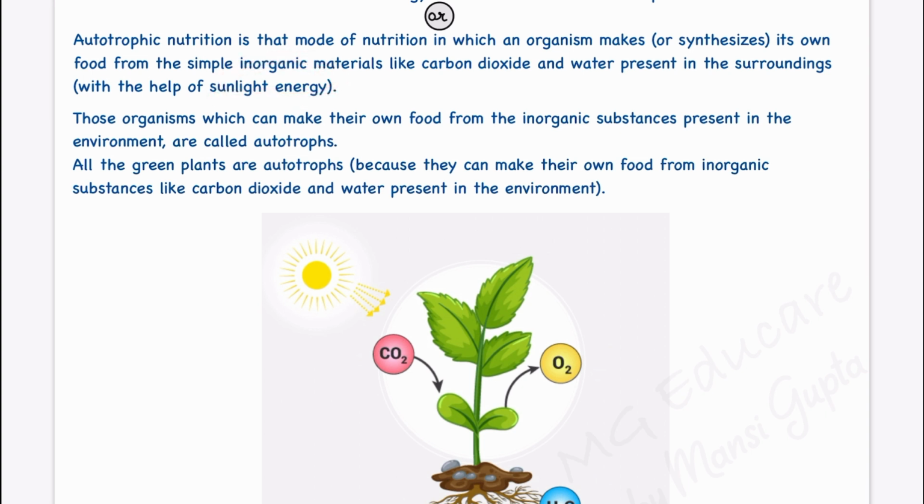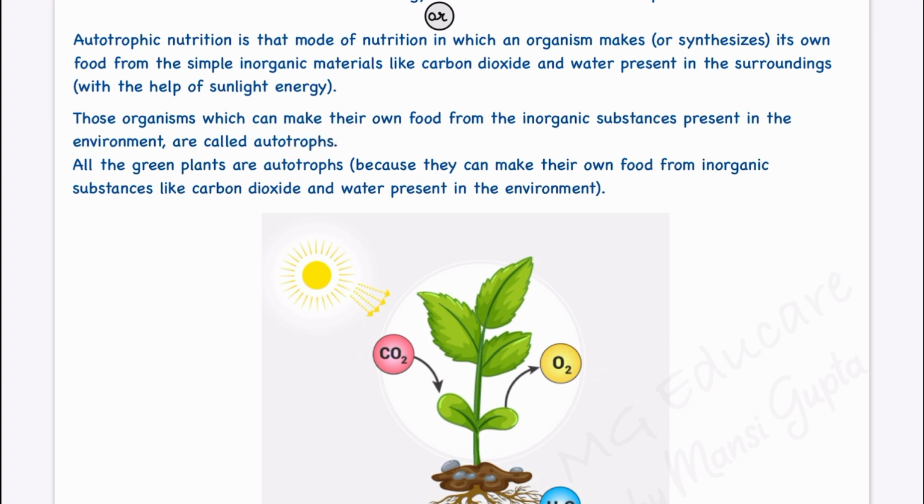Okay, those organisms which make their own food from the inorganic substances present in the environment are called autotrophs. So, those organisms which take nutrition with the help of the autotrophic mode of nutrition are known as autotrophs.